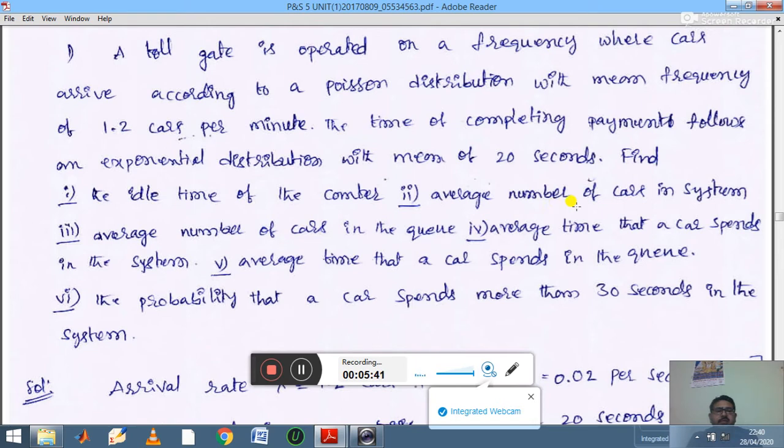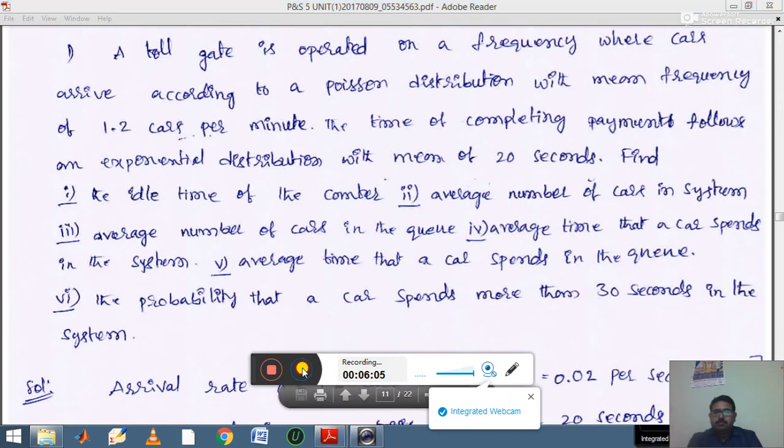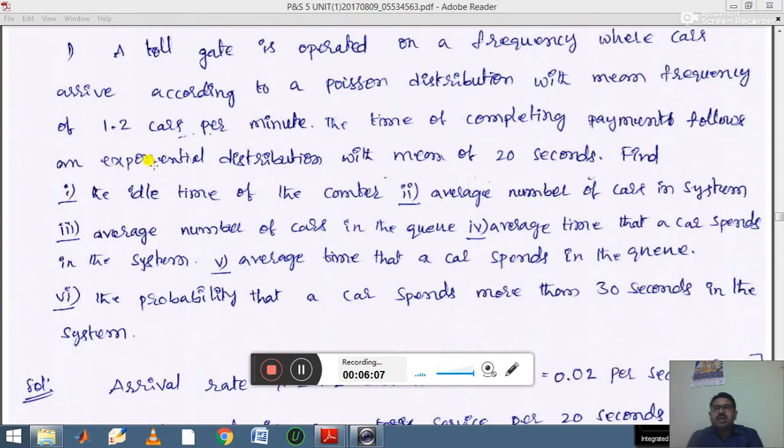Second, the average number of cars in the system. Third, the average number of cars in the queue. Fourth, the average time that a car spends in the system. Fifth, the average time that a car spends in the queue. Sixth, the probability that a car spends more than 30 seconds in the system. Let us understand the given data in the example. Cars arrive according to the Poisson distribution, given as 1.2 cars per minute. Arriving means we use the lambda symbol.